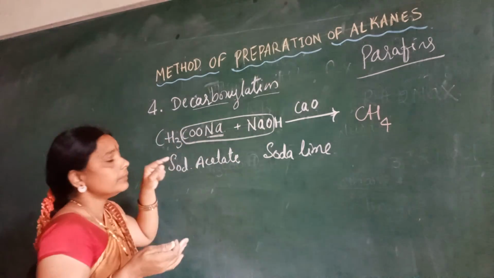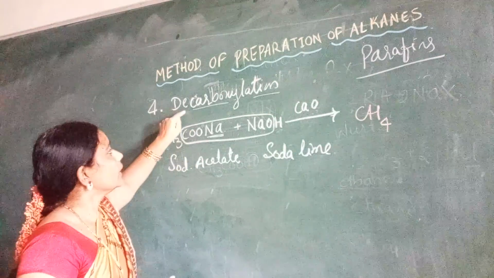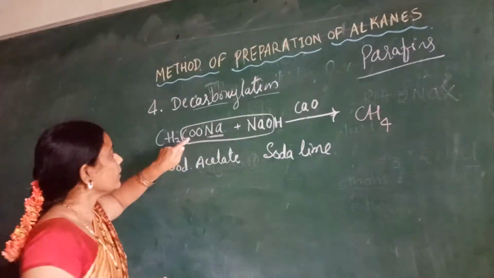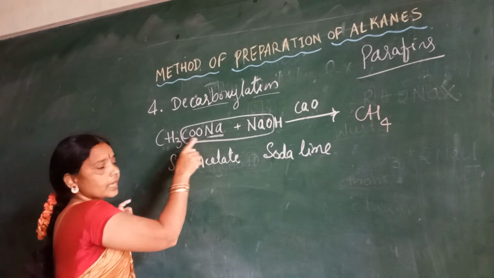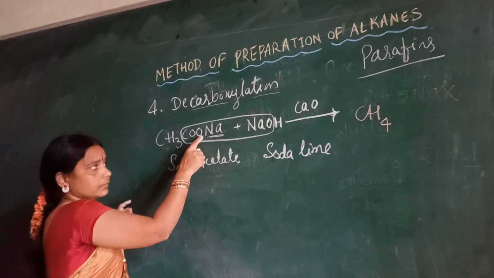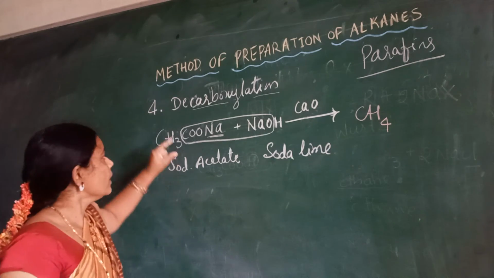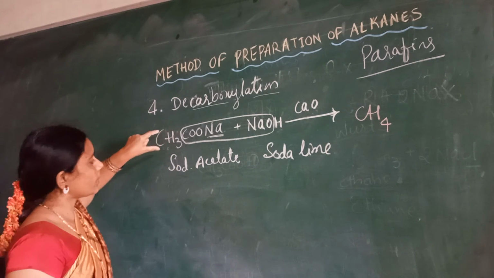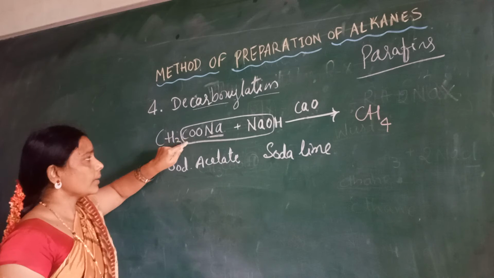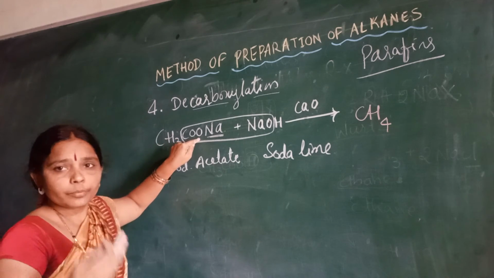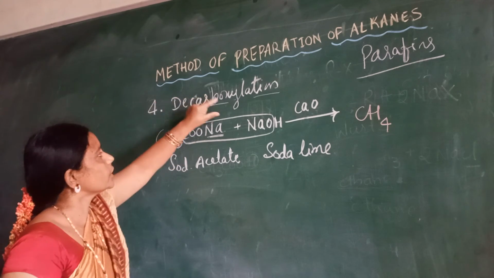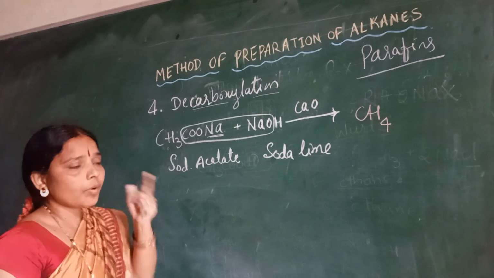So what is the name of this reaction? Decarboxylation, removal of carbon dioxide. Carbon along with oxygen is removed from the compound. So from the sodium acetate, carbon dioxide is removed, hence the reaction is called decarboxylation.